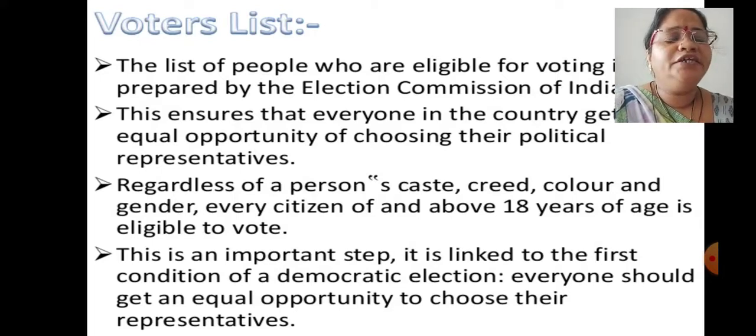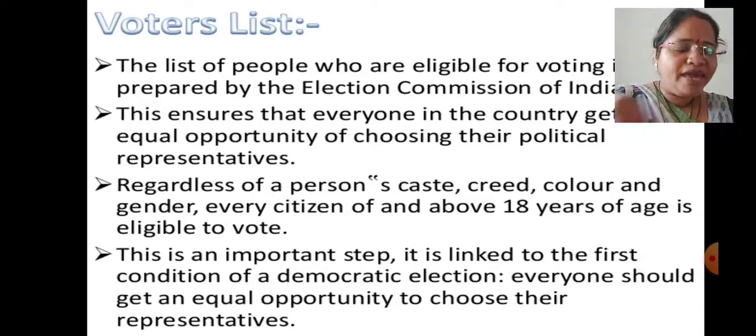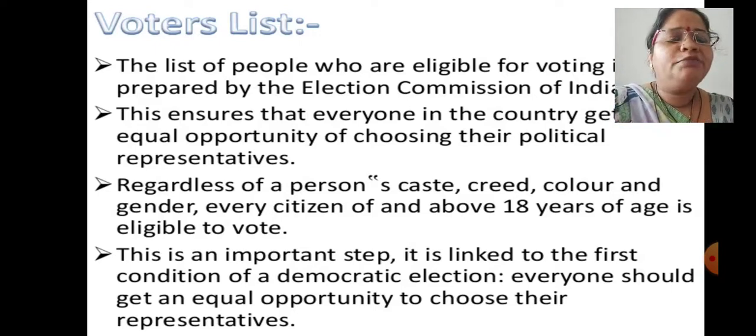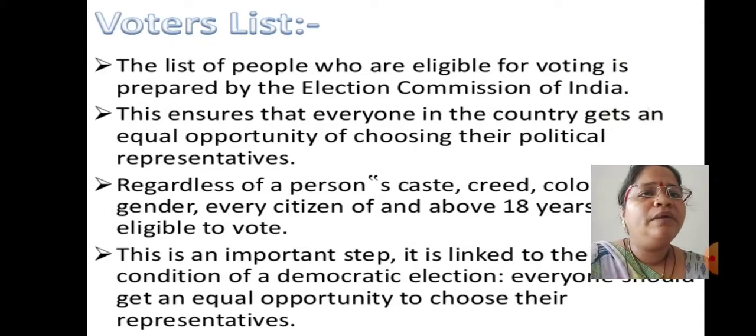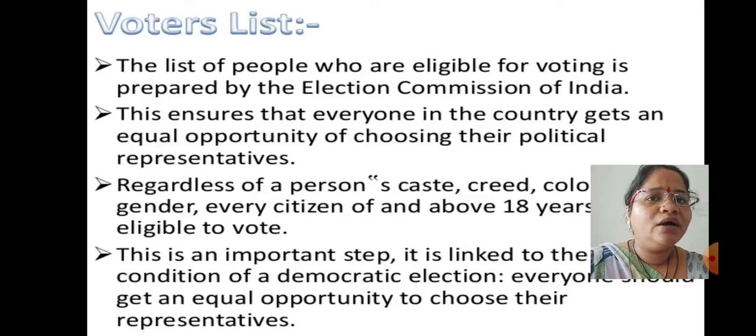Looking after all the details of universal adult franchise, the Election Commission of India makes the list of voters and specifies that these people are going to give the vote, and this should be framed before elections. So we will talk about this. The list of the people who are eligible for voting is prepared by whom? Election Commission of India.